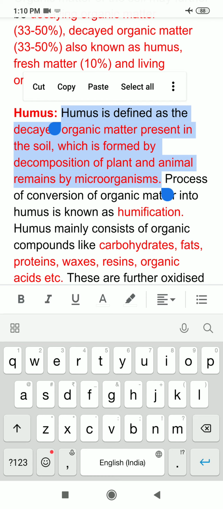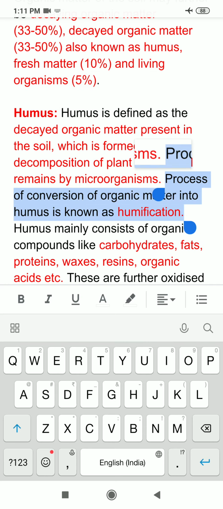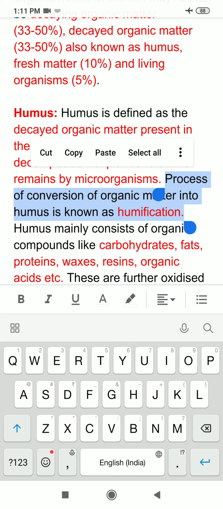Now during the process of formation of humus, organic matter is converted or transformed into humus, and the process of conversion of organic matter into humus is known as humification.